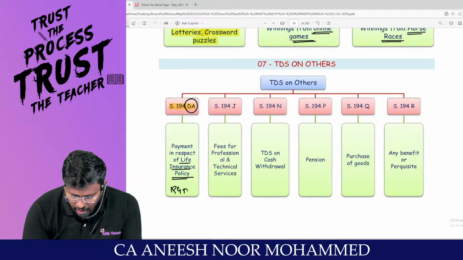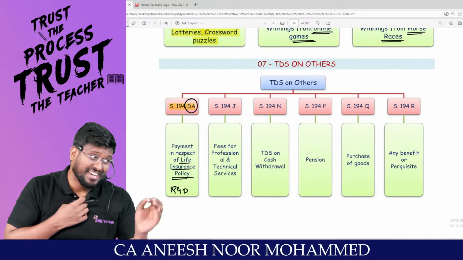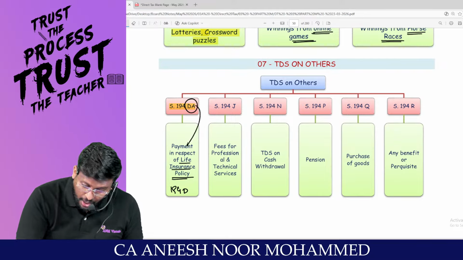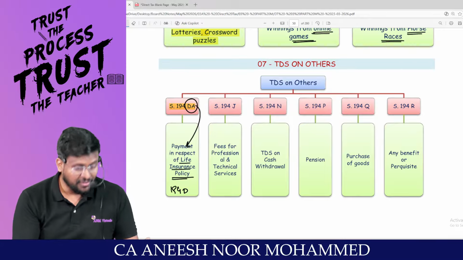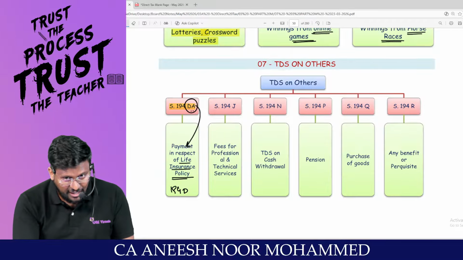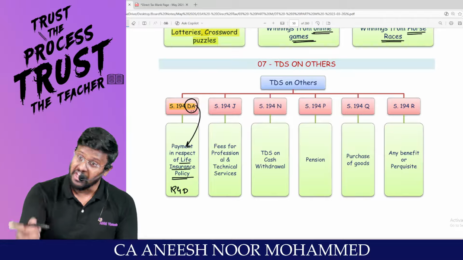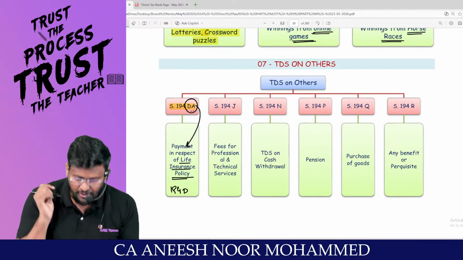Sir, we already know 194D. 194D is a person who wears the dress well, insurance commission. This guy is wearing the dress well and talking about Ayus, life. That's why DA: wearing good dress and talking about life insurance policy.